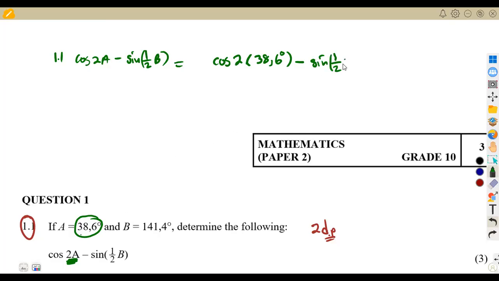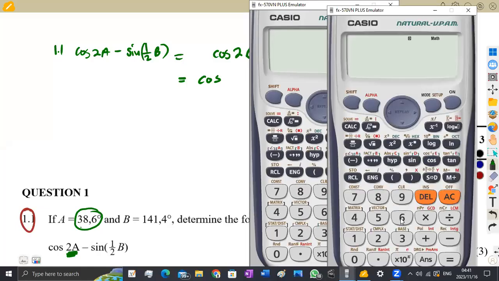So this is going to be half of B. Our angle B in this case is given as 141.4 degrees. So this is what you're going to have. With our simplification, we can multiply this, or we can just use our calculator to obtain the answer because we've got 3 marks there. Or you can just combine this part here, you multiply 2 and this number. So you're going to have the cosine of, I'm just going to put the calculator there so that we can be together.